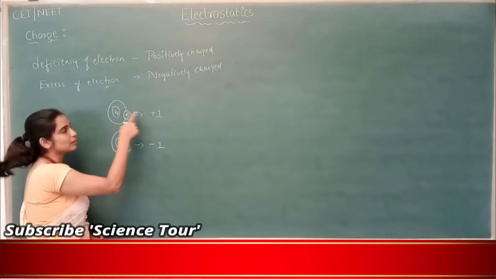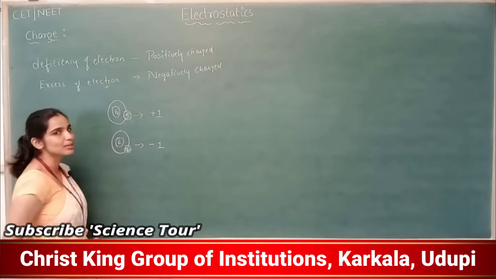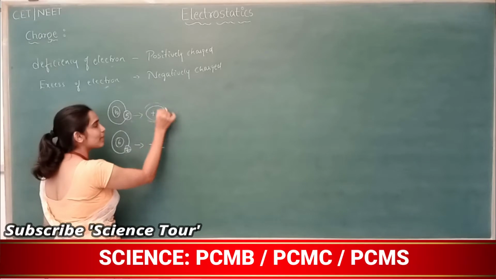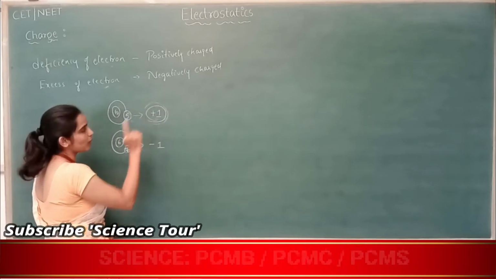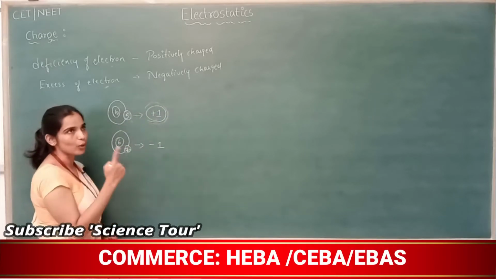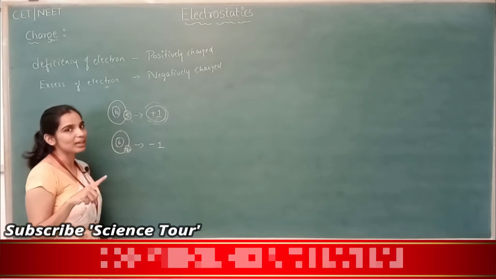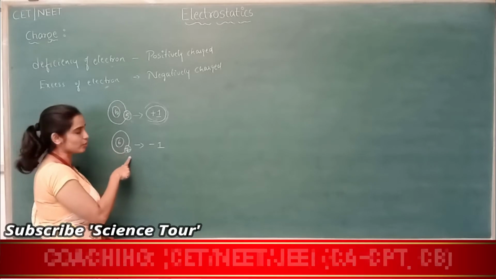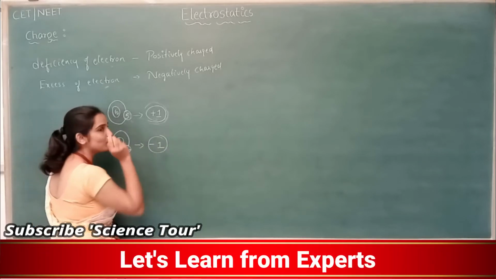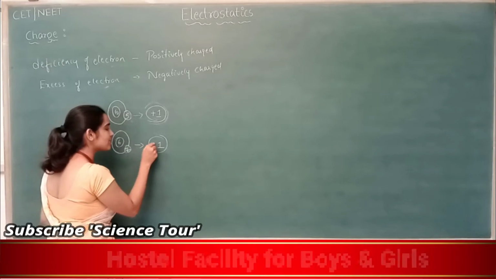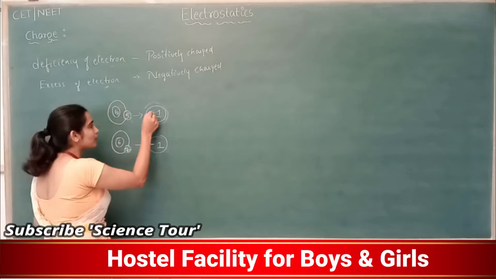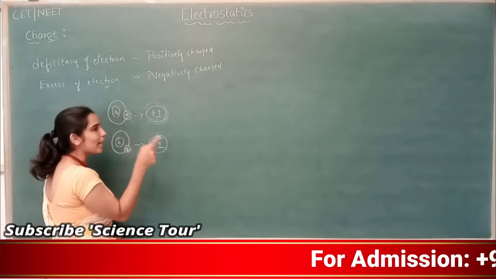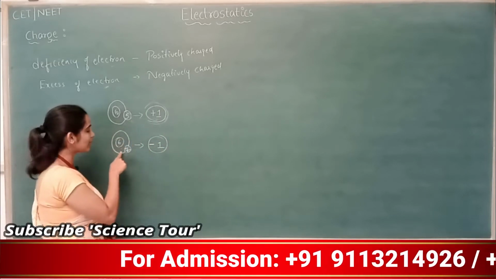Charge of this atom is plus 1, charge of this atom is minus 1. What does it mean? Here plus 1, you should understand by looking at this value. Plus 1 means there is one excess proton, meaning a deficiency of electron, one less electron. Here one excess electron, because here we have minus 1. Minus indicates negative charge, plus indicates positive charge. So minus 1 means one extra electron present in the given atom.